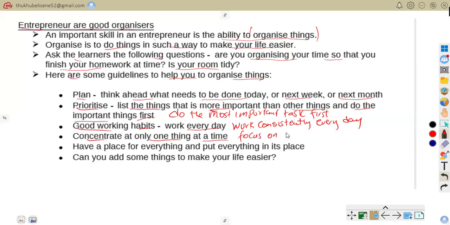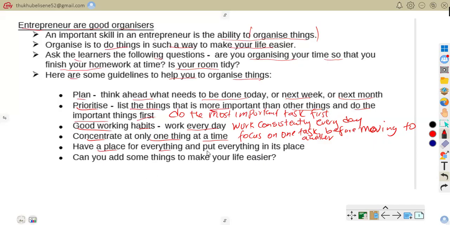For example, finishing customer invoices before checking emails. That is what we are saying: concentrate on only one thing at a time.